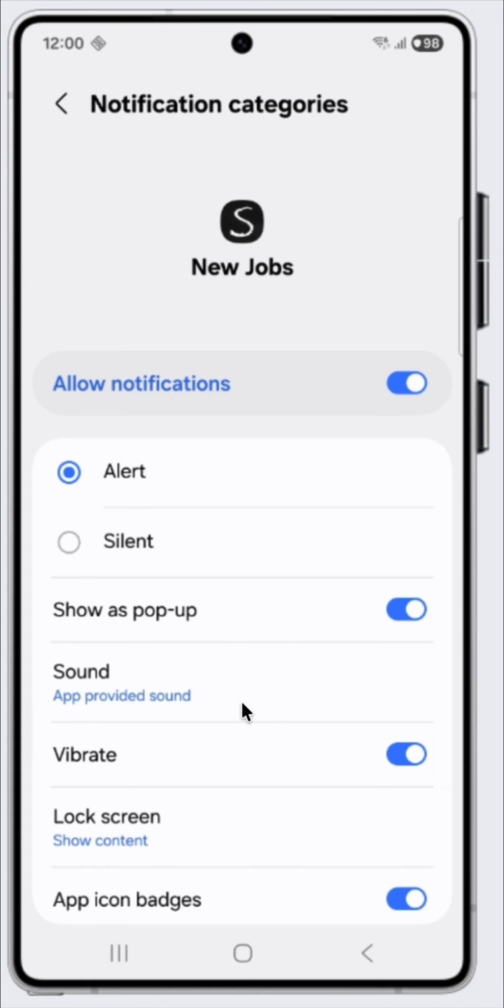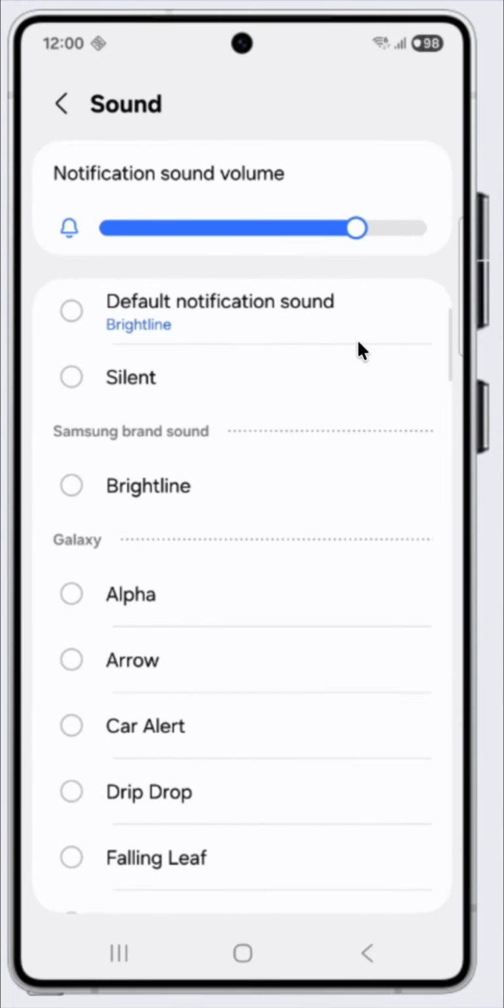Then go down here to sound. Right now it's by default displaying the app provided sound, the one that we bundled with SubAlert, but we're going to allow you to change that. Click on this. Make sure your sound volume is turned on, first of all. And then from this menu, you can now choose whichever sound you'd like to hear the next time a SubAlert notification comes through.